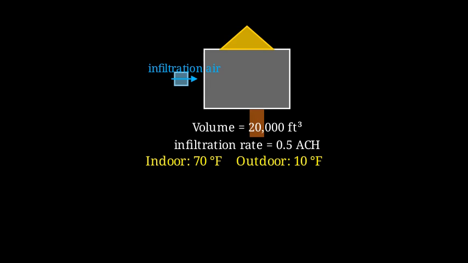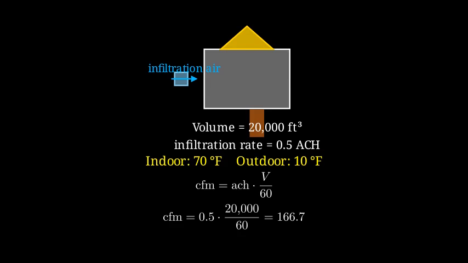Now, we need to convert that air change rate to a volumetric flow rate, which is CFM, or cubic feet per minute. The formula is CFM equals ACH times the volume divided by 60 minutes. Plugging in our numbers gives CFM equals 0.5 times 20,000 divided by 60, which is about 166.7 cubic feet per minute. This is the amount of air leaking in per minute.